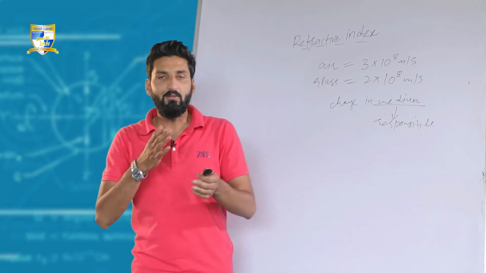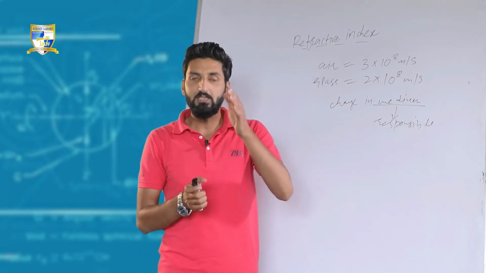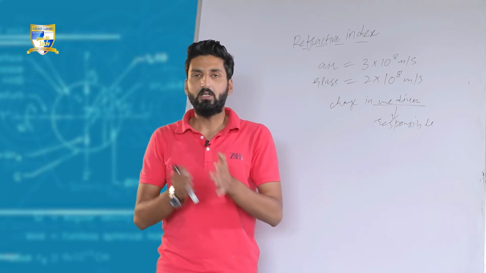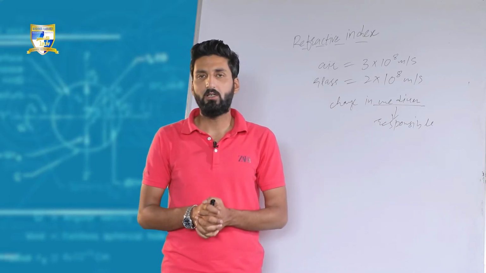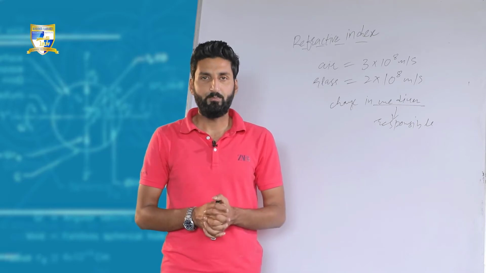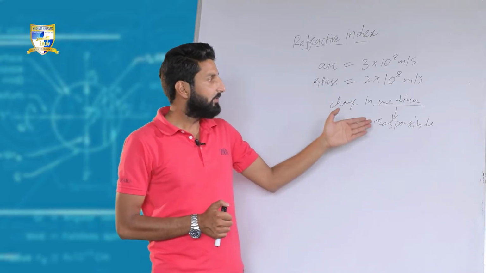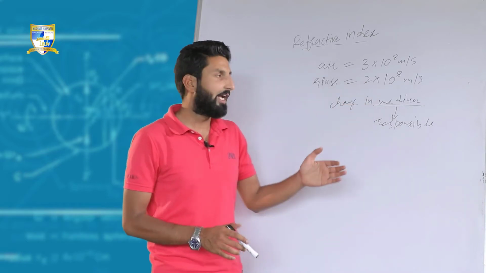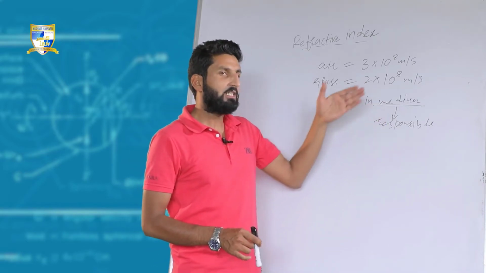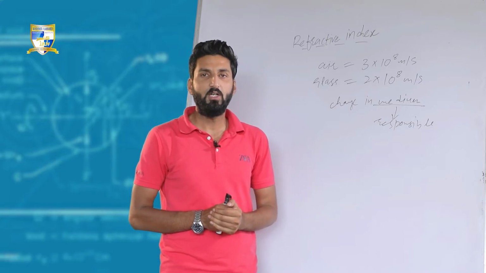Light in air is traveling faster, but the same light traveling in glass or water is traveling at a slower speed. What is the reason? The concept behind this is, it's actually the medium that is responsible for changing the speed of light.